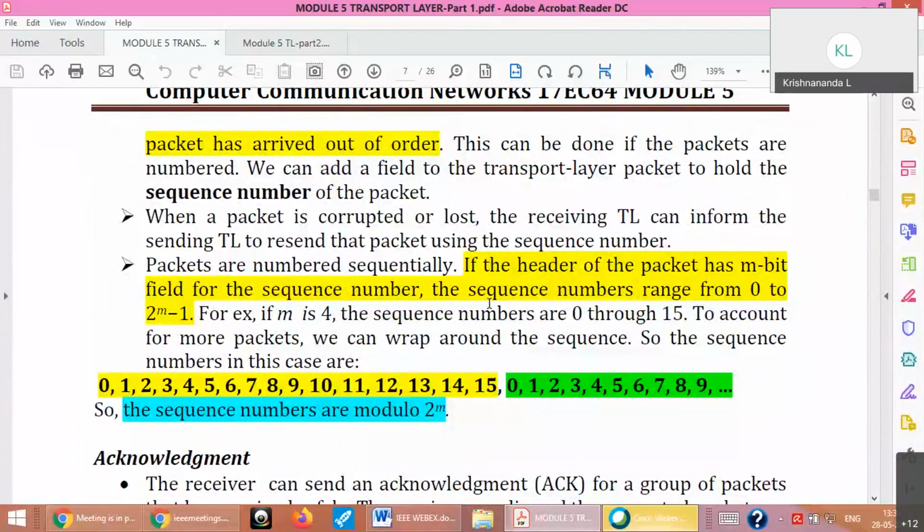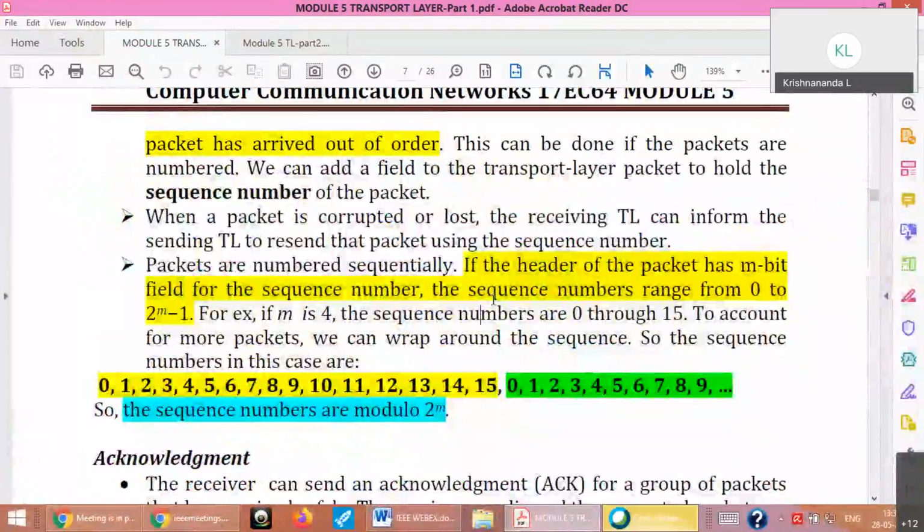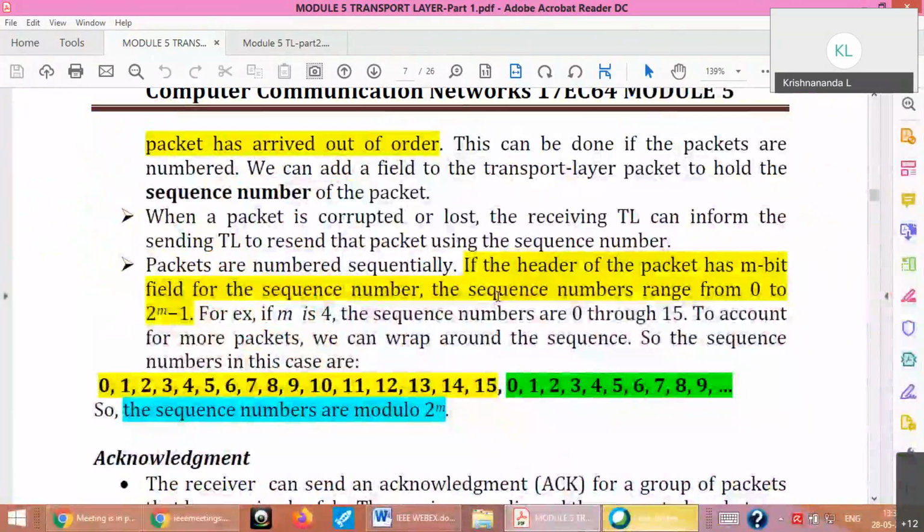So after 15, if I want to send the next data, what should I do? I can't represent 16, 17, 18, etc., because I have only 4 bits. So I have to wrap around. That means the 16th data will be numbered as 0, the 17th data will be numbered as 1. So I'll be reusing the same sequence numbers. Okay, that's how it is done.